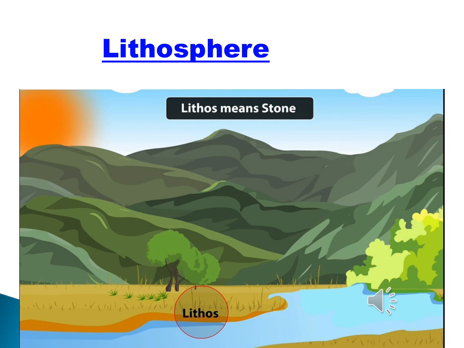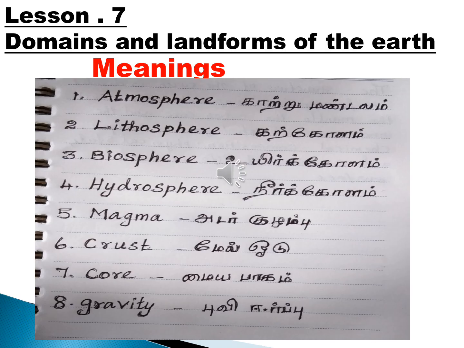Children, can you understand clearly? Today we have learnt the major domains of the earth, atmosphere and lithosphere, and the structure of the earth. Have you understood, children? I hope you have understood. Today's topics you have to read in the book. The remaining topics we will see in our next video.